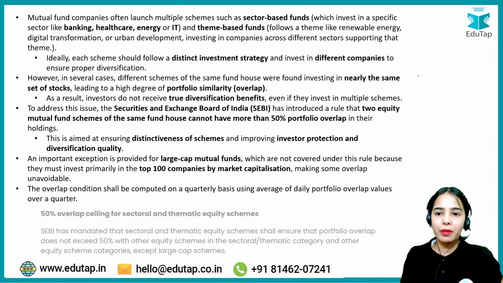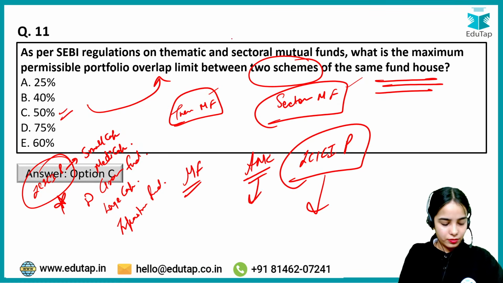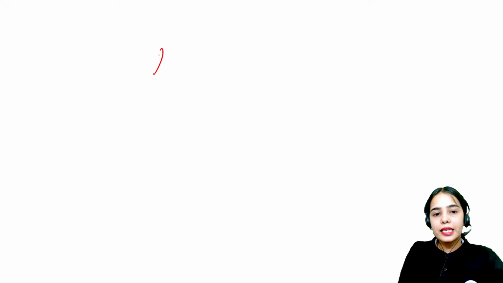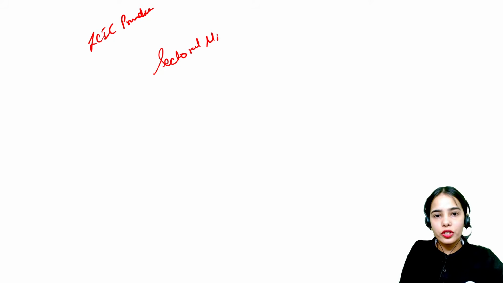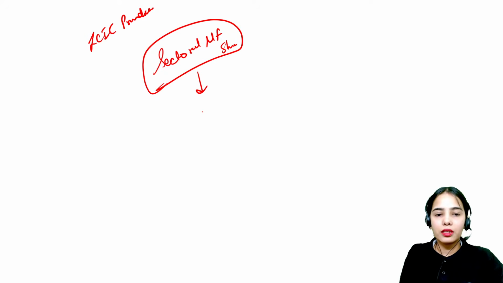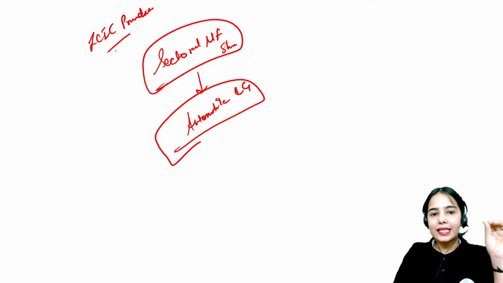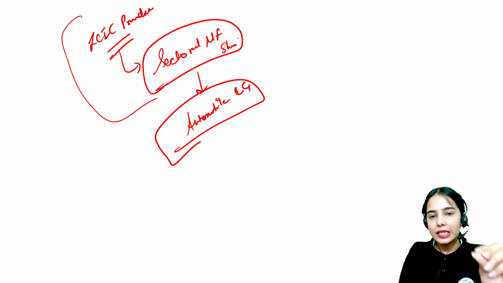First of all, I hope this is very much clear that, let's say, I am investing in an ICICI Prudential sectoral mutual fund scheme, a sector-based mutual fund scheme, and I am investing in the sectors of automobiles and capital goods. So through ICICI Prudential, I have taken the ICICI Prudential sector mutual fund scheme.